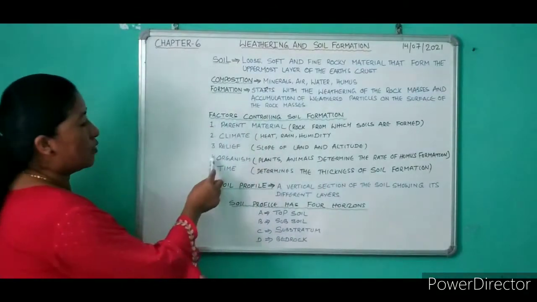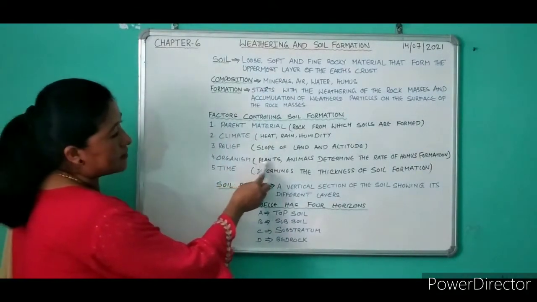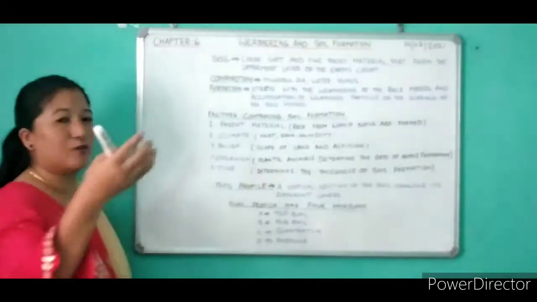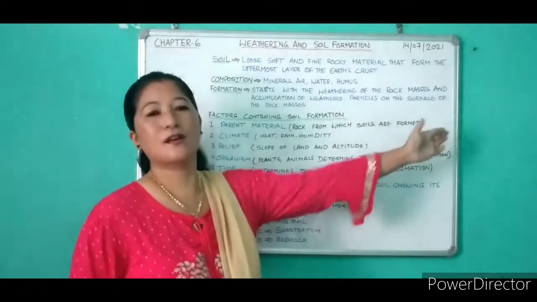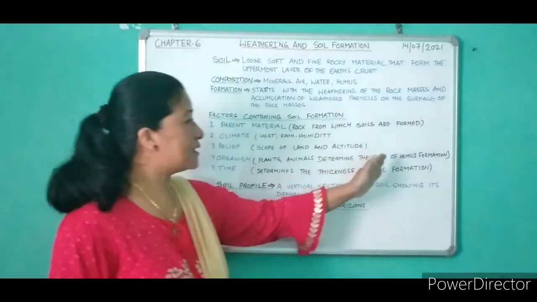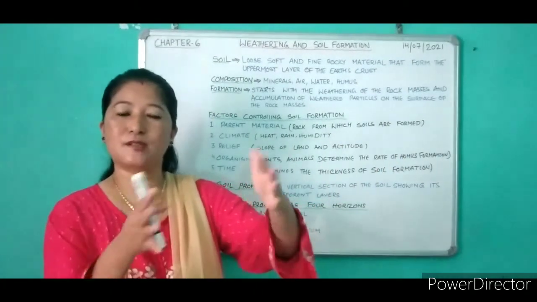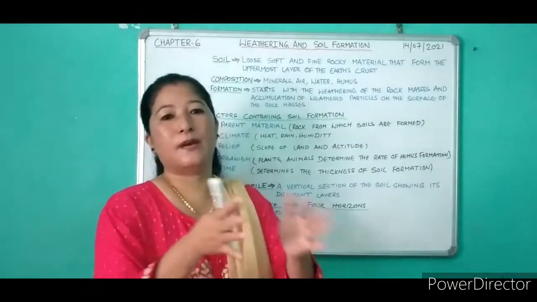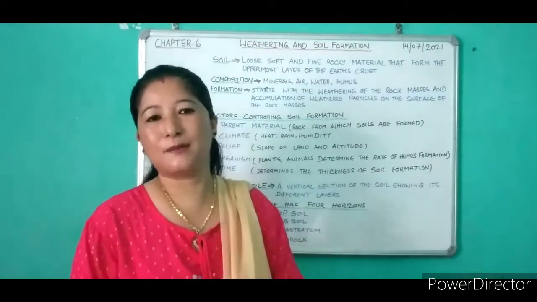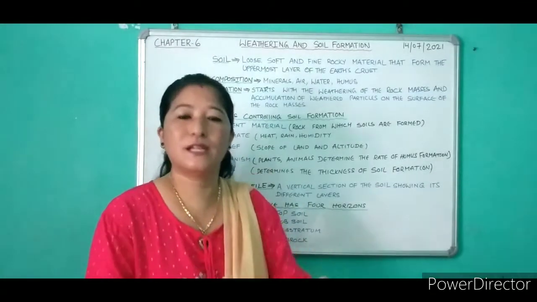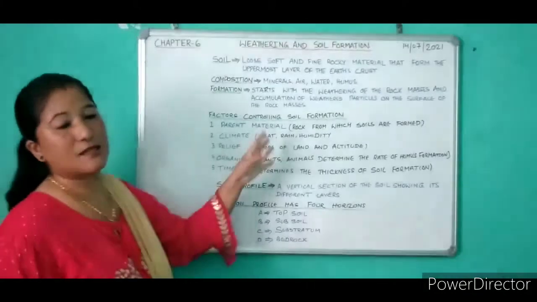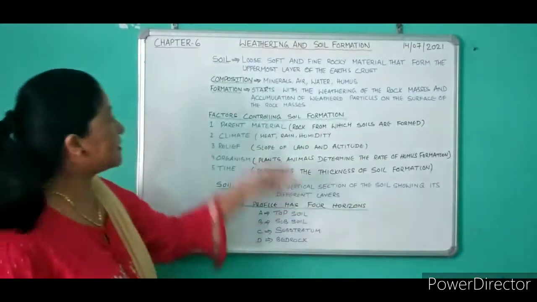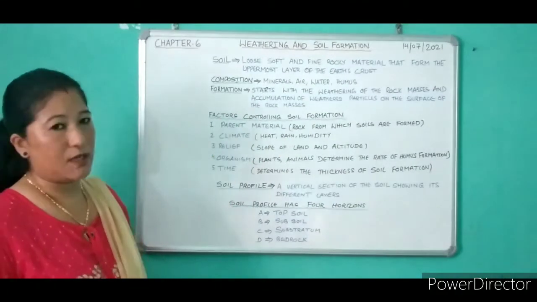Then next one is organism. You have plants, animals and other microorganisms, and they determine the rate of humus formation. And you know this humus is very important, which is organic matter formed by the decomposition of plant and animal remains, because it influences the fertility of the soil. So this organism is also a very important factor controlling soil formation.